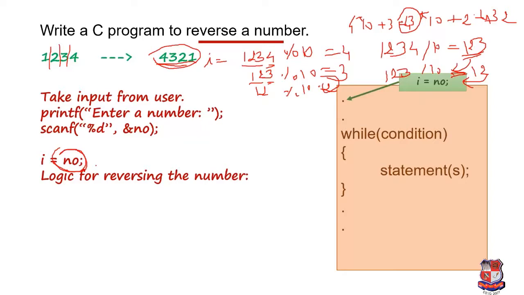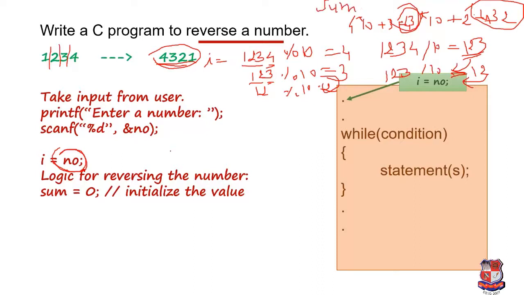We already discussed the logic, so now we are going to write the expression for it. We are taking a sum, where we will store this reversed number. For that we take a sum variable and initialize it with 0.